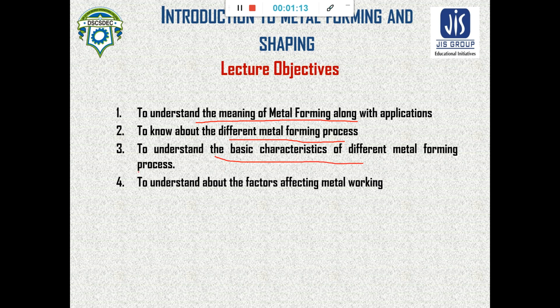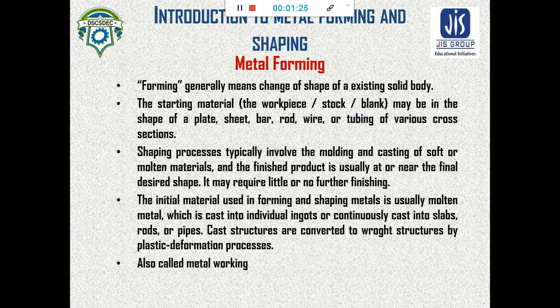Then we will understand the factors which affect metal working or metal forming. Now let's start our lecture with metal forming. The term metal forming means change of shape of an existing solid body.